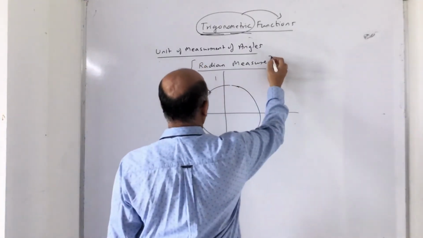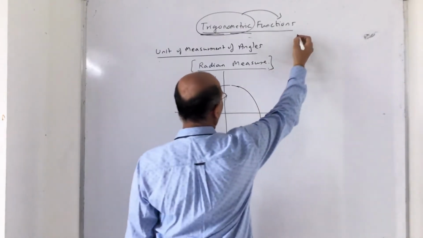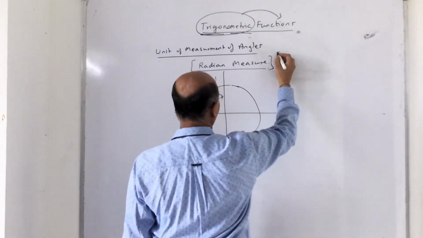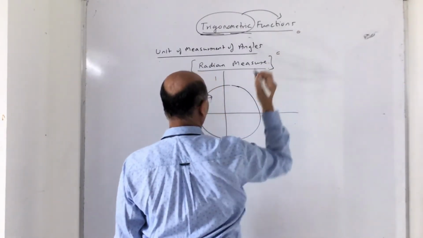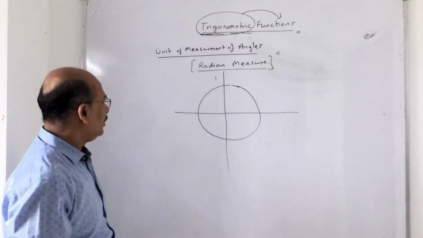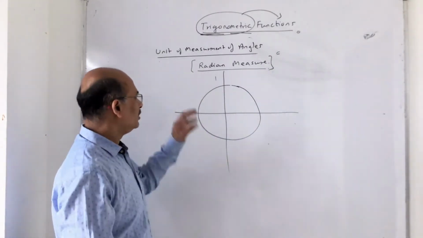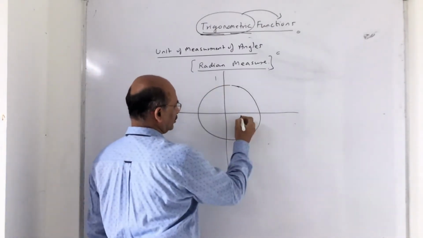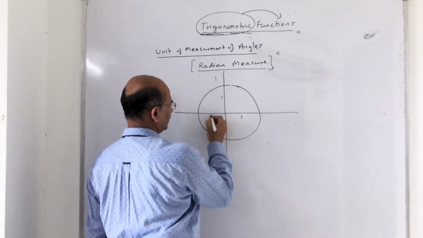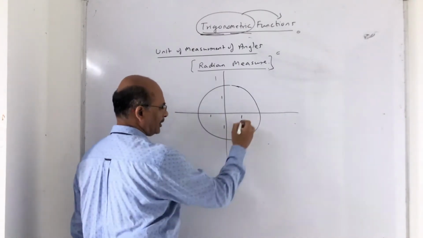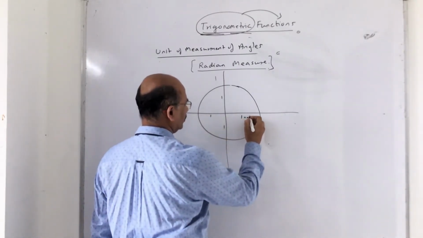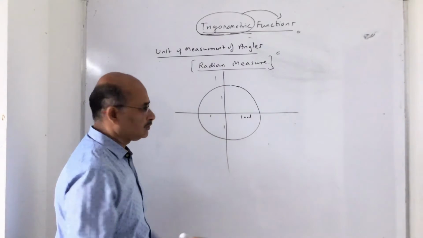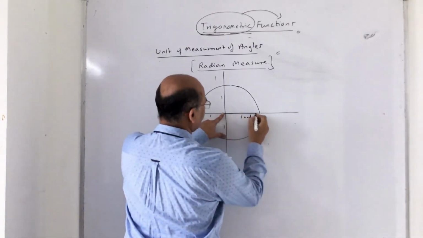Okay, now hold on. Now what is a radian measure? First thing, degree you denote by a small circle, radian measure you denote by a small c. This is very important. Now let us see what is a radian measure of an angle. Suppose I consider a unit circle. So this is 1, radius is 1, this is 1 unit. Now suppose this is the initial arm which I am talking about.